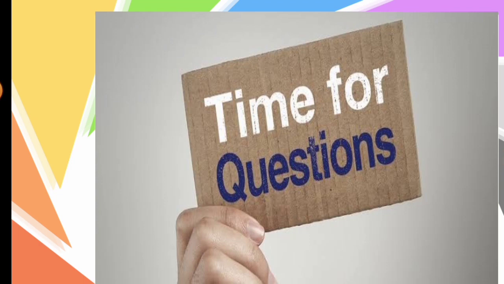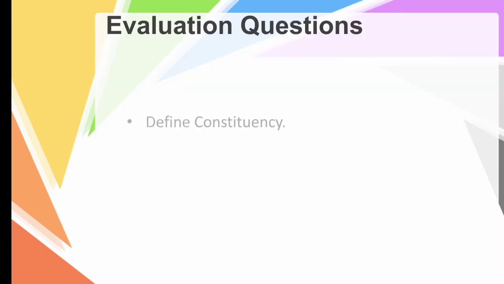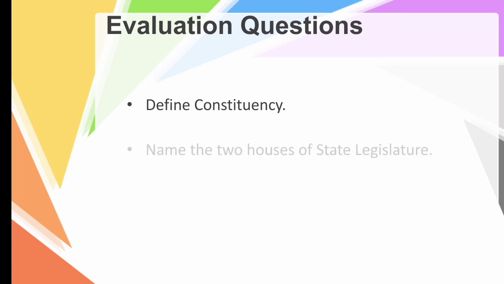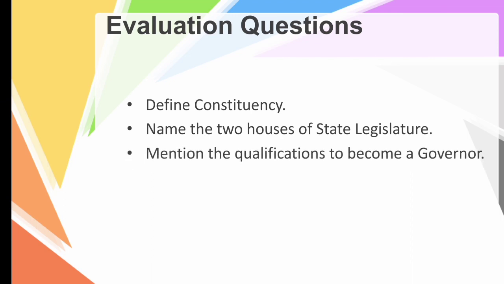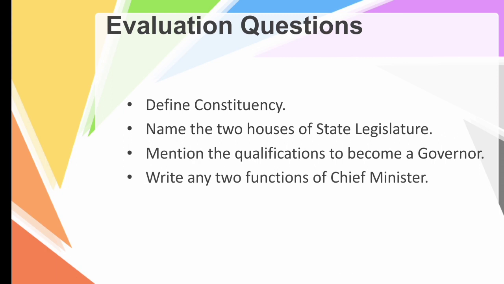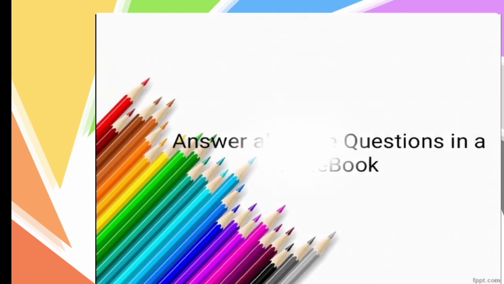So children, it's time for questions. I hope you are clear with today's session. Now let's see some evaluation questions. If you have any doubt in the questions, you can go through the whole session once again. First one is define constituency. Name the 2 houses of state legislature. Mention the qualifications to become a governor. Write any 2 functions of the chief minister. Define legislative council. So children, answer all these questions in the separate notebook which you are maintaining for social science.